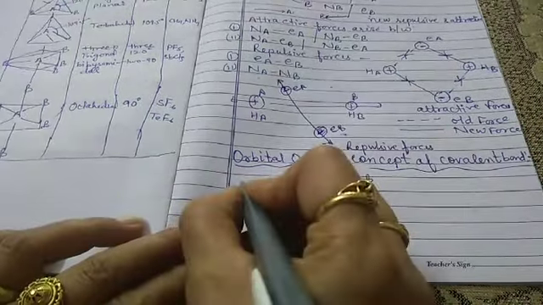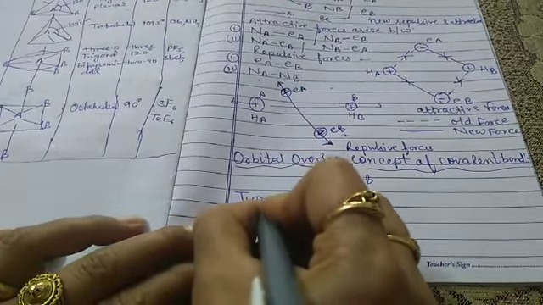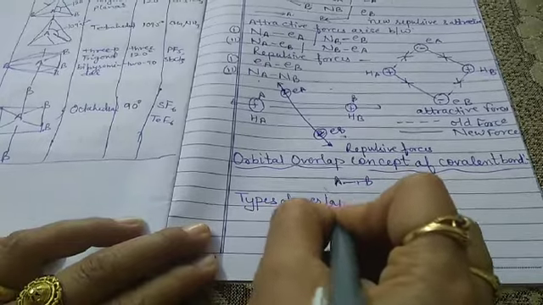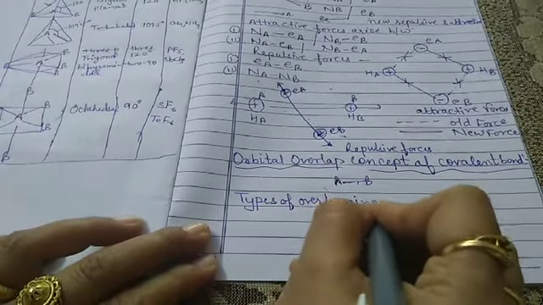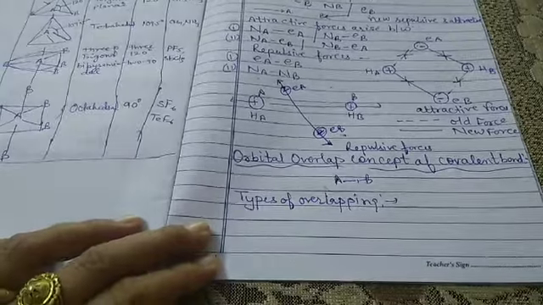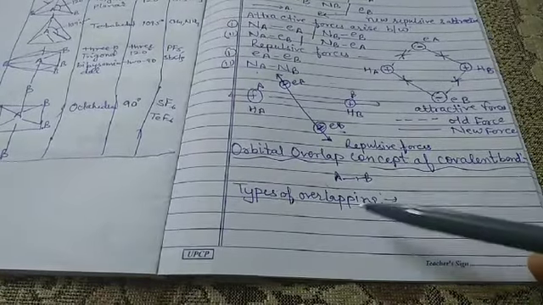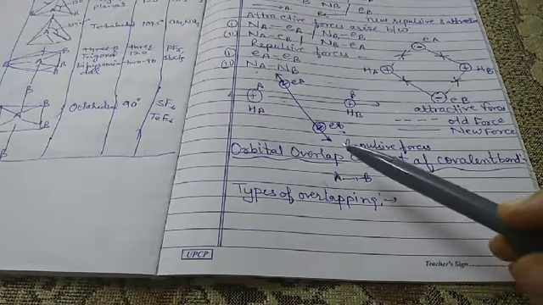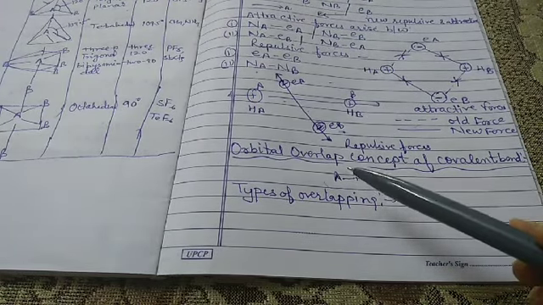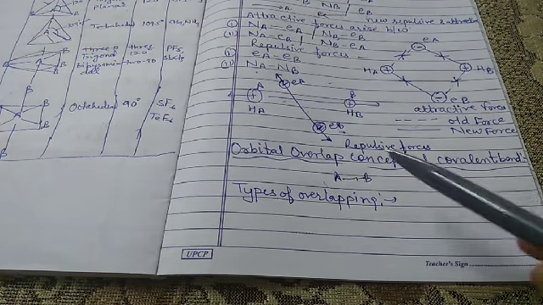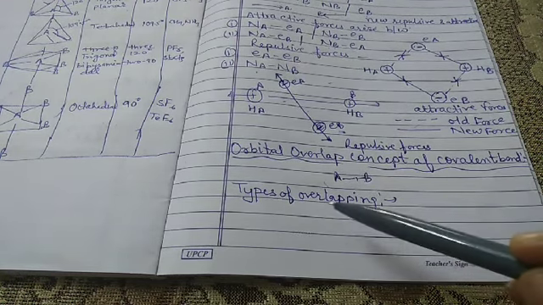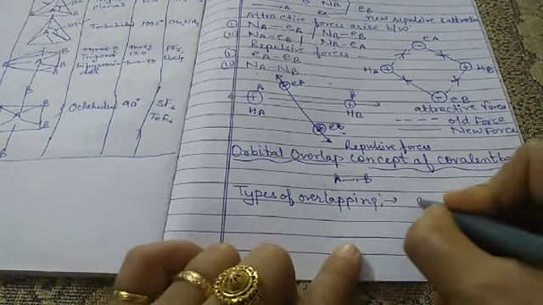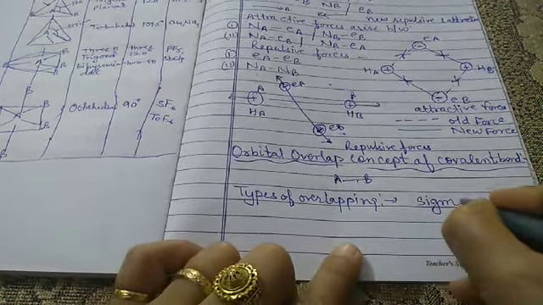Now the next is the types of overlapping. How many types of overlapping take place? Depending upon the types of overlapping, the covalent bond may be divided into two types. The first one is sigma.